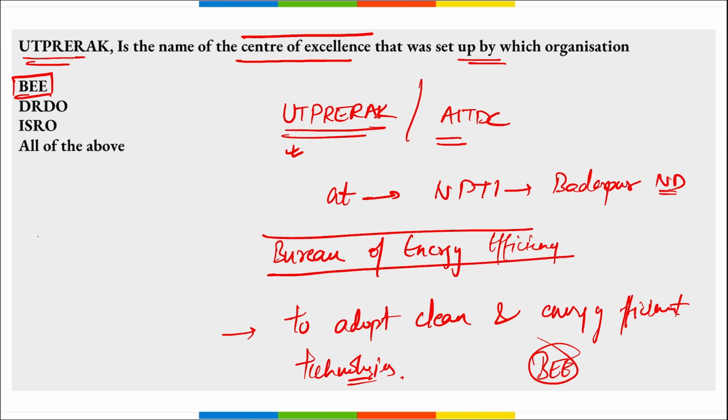Next, remember here, more than 10,000 professionals will be trained in the coming 5 years. Correct? And this UTPRERAK will help the industry meet the emission intensity reduction targets that have been set by various countries all around the world.